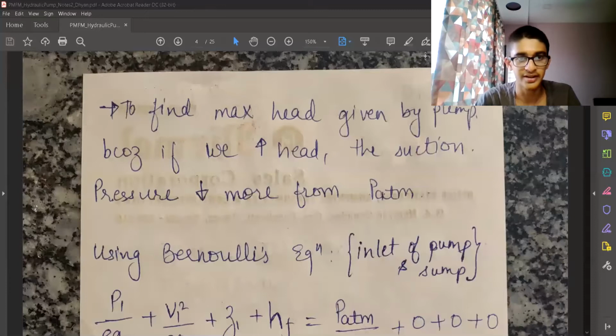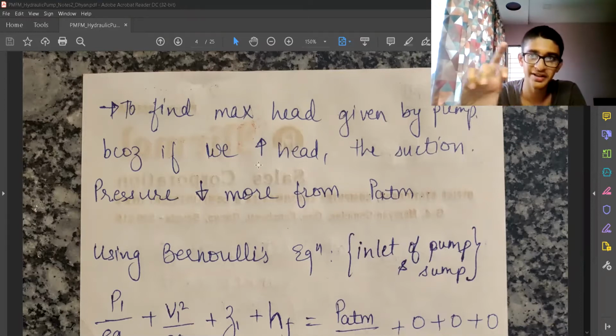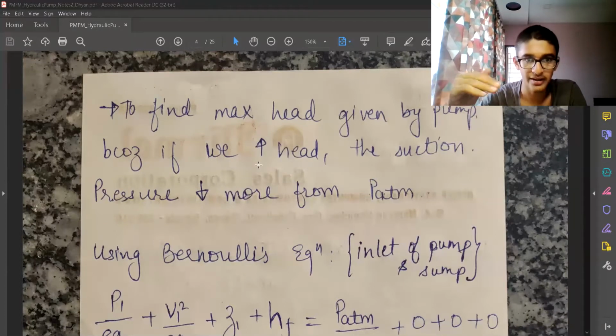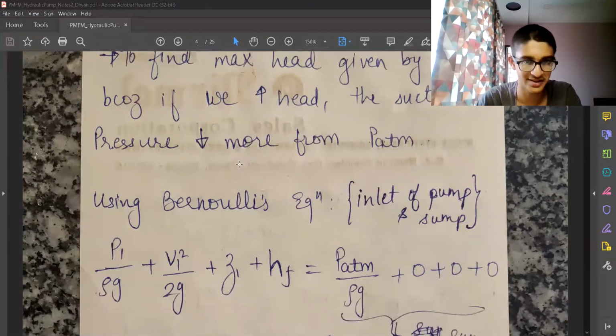So the thing is, we want to find the maximum head given by the pump, as I explained earlier, because if we increase head, the suction pressure reduces from PATM. So we can have a maximum head to which we can suck the fluid up from the sump. If we want more height, we can use multiple pumps, but a single pump can lead to cavitation problems.